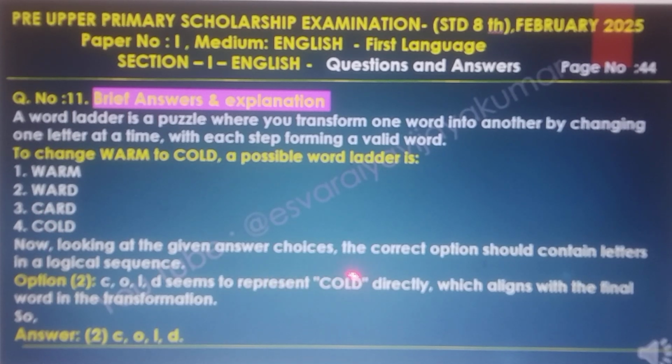Looking at the given answer choices, the correct option should contain letters in a logical sequence. COLD seems to represent cold directly, which aligns with the final word in the transformations. So the answer is cold, option 2.